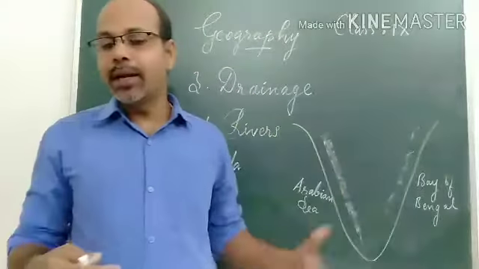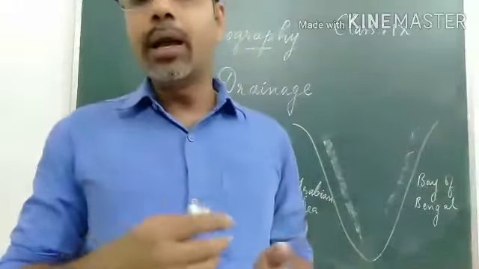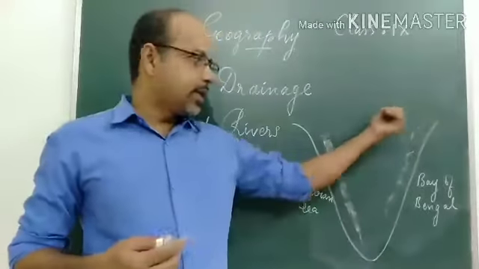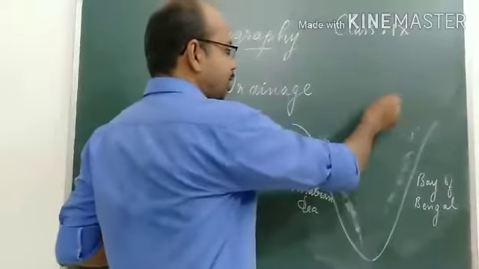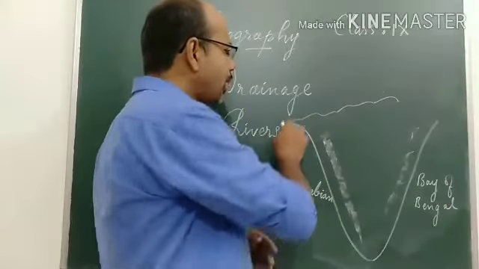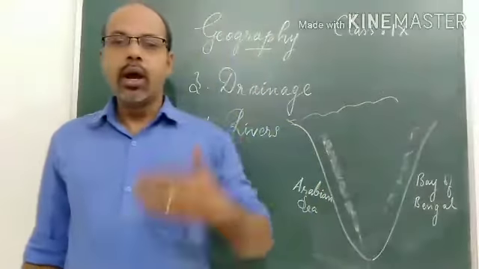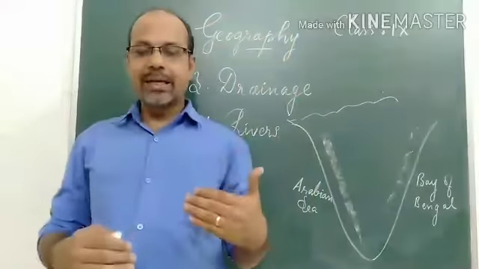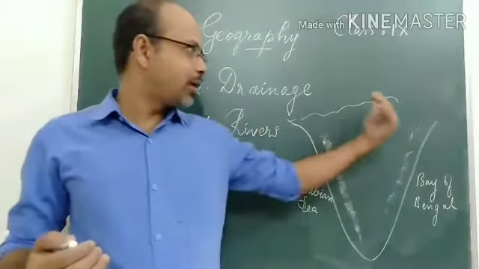Now we will study the Narmada Basin, the region of the Narmada river waters. The Narmada rises in the Amarkantak region in Madhya Pradesh. The Amarkantak hills are in Madhya Pradesh, and the river flows towards the west.